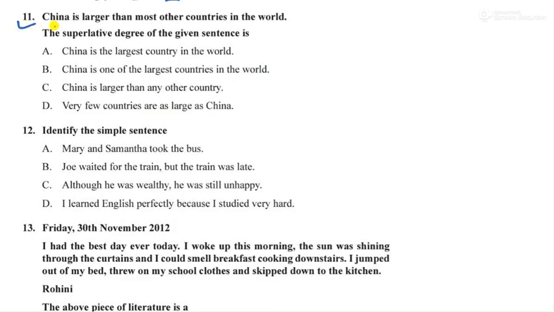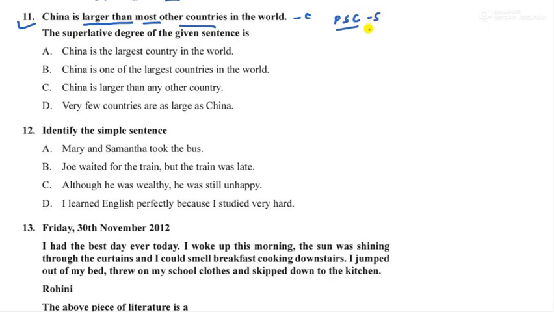Question number 11. China is larger than most other countries in the world. The superlative degree of the given sentence is dash. China is larger than. So here they have given the comparative form, correct? Most other countries in the world. So I have made a video on this topic also, and I have also explained with some trick. How are you going to identify whether it is positive, superlative or comparative?